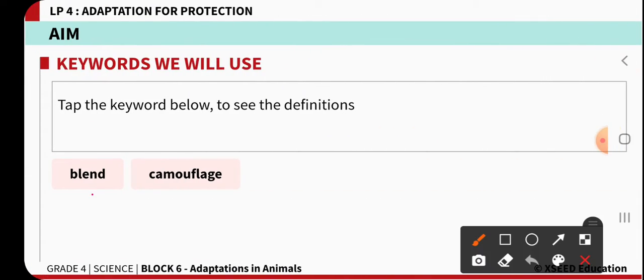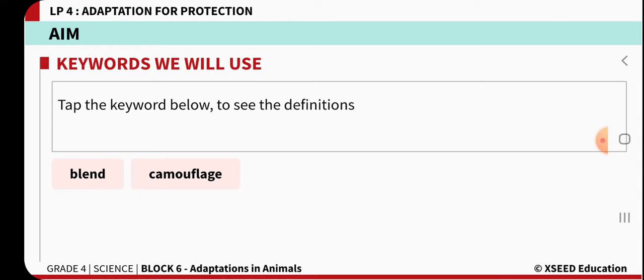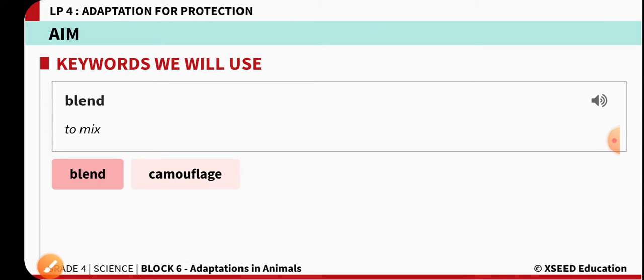The first keyword is blend, BLEND, blend. So blend means mixing together or mixing with anything. Blend. To mix.